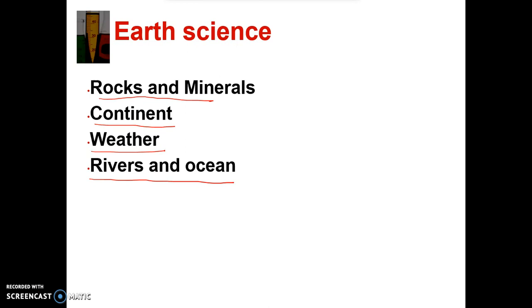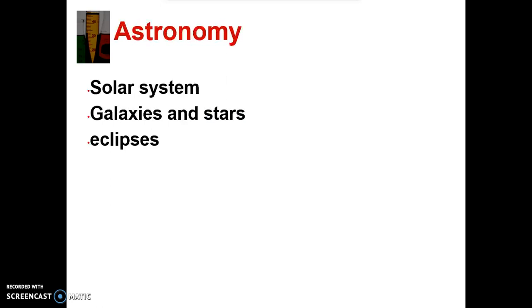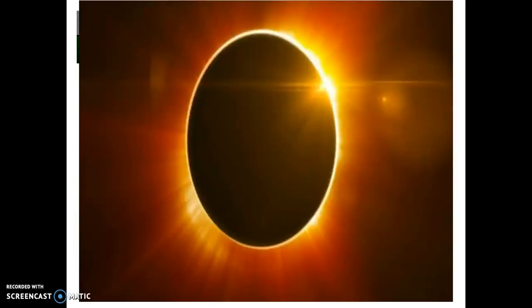Physical science also covers an interesting category, which is astronomy. Astronomy covers the solar system, galaxies, and star eclipses. Talking about eclipses, how many of you know that tomorrow, on Monday, there is going to be a total solar eclipse of 2017? This is a picture of a solar eclipse. On Monday, August 21st, 2017, America will fall under the path of a total solar eclipse.